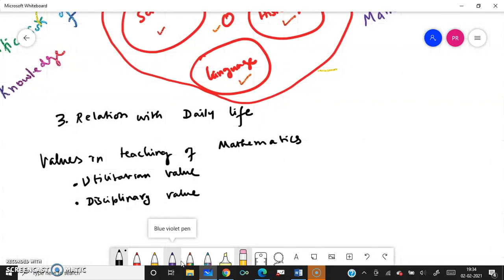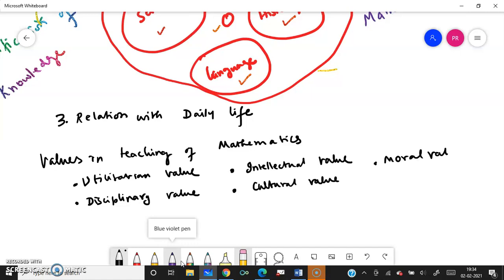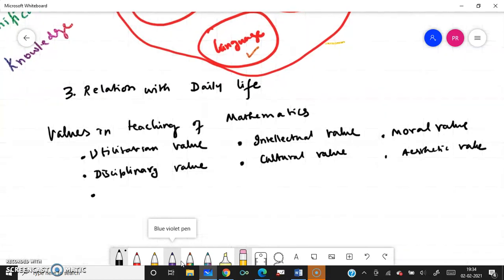Then we can talk about intellectual value, then cultural value, then moral value, then aesthetic value, then social value, and then the international value.